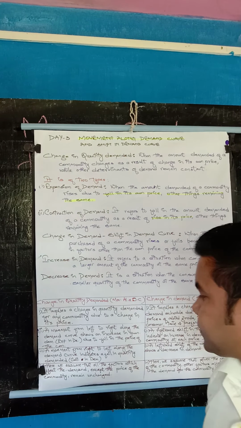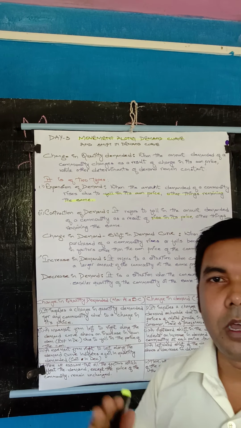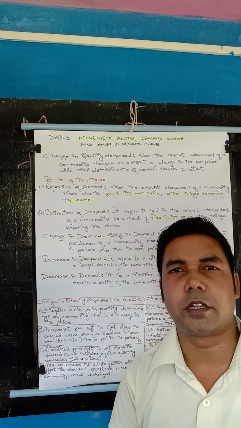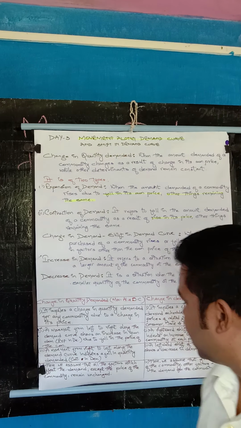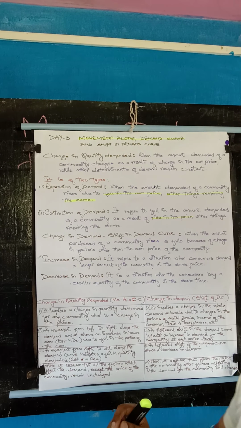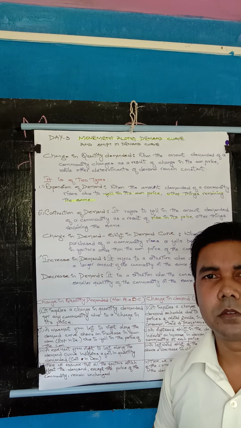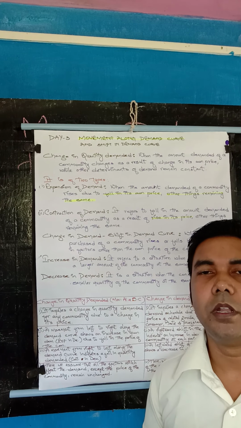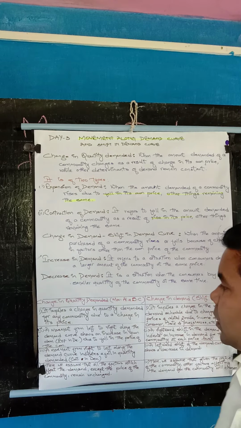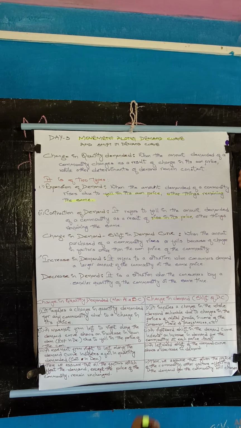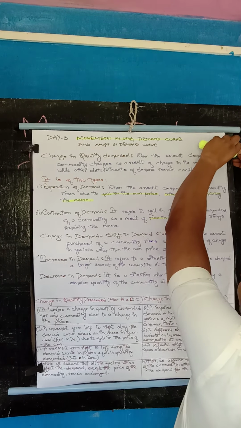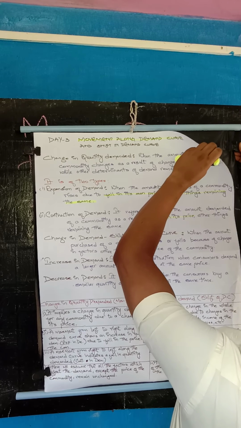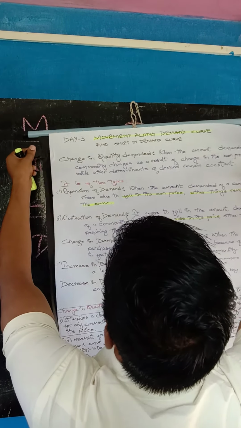And last one. Here, the price of the commodity will change, but the other factors will remain unchanged. And here, the price of the commodity will remain constant, but the other factors will change. So this is the difference between change in quantity demanded and change in demand.